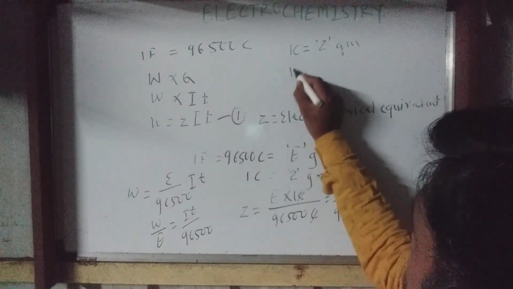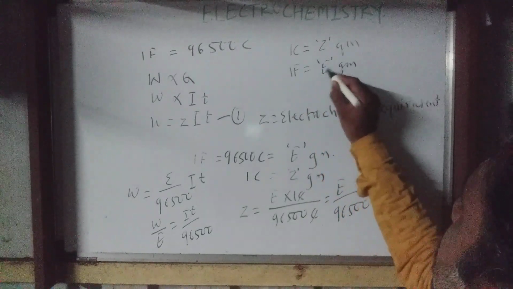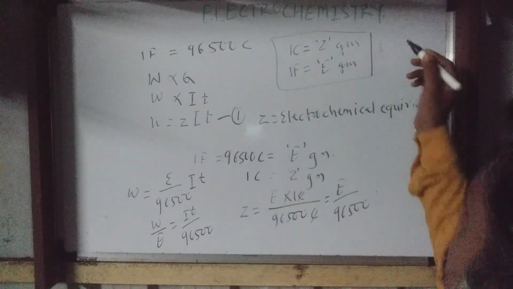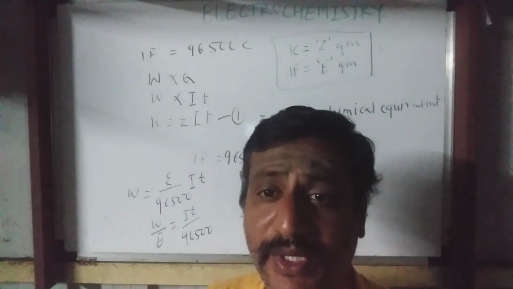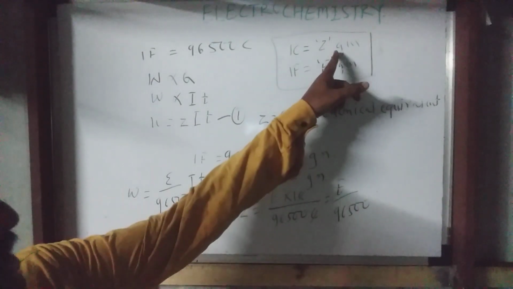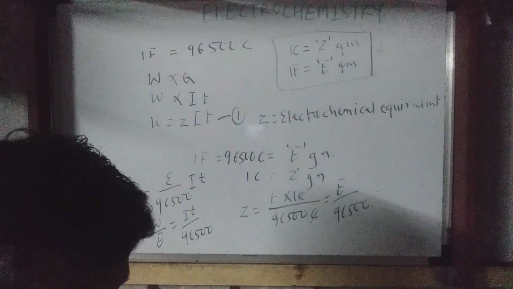And when 1 Faraday electricity is passed, weight of substance liberated or deposited is equal to its equivalent weight. This is the major point. It is applicable when you are going to deal with different substances, so at that time it will be useful. 1 coulomb corresponds to Z gram of the substance. Z means electrochemical equivalent.